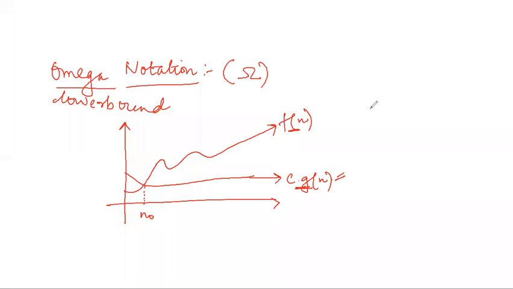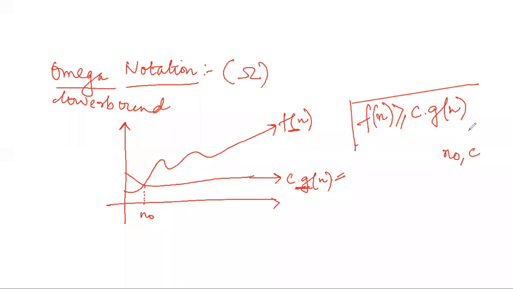Okay. So here the formula will just be the opposite. It is always greater than or equal to C g(n) for any value of n which is higher than this n0, and for a positive constant C which is greater than 0. So this is the rule for omega notation, and for big O notation the rule was just the opposite.